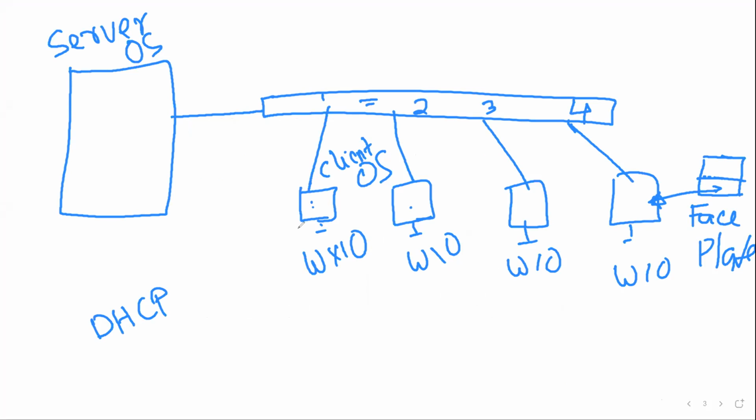Now, if your system requires some sort of services, you need a server OS in short. What are those services? For example, DHCP. DHCP provides an IP address automatically to your system. When you connect your patch cord from the switch to your system, it will automatically receive an IP from the respective server. Then you need a server OS or server.